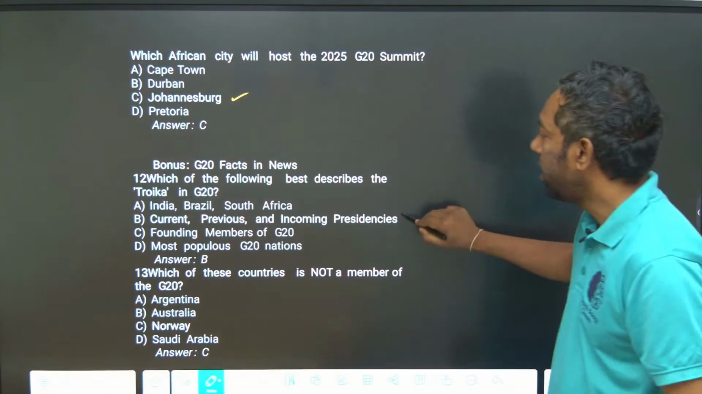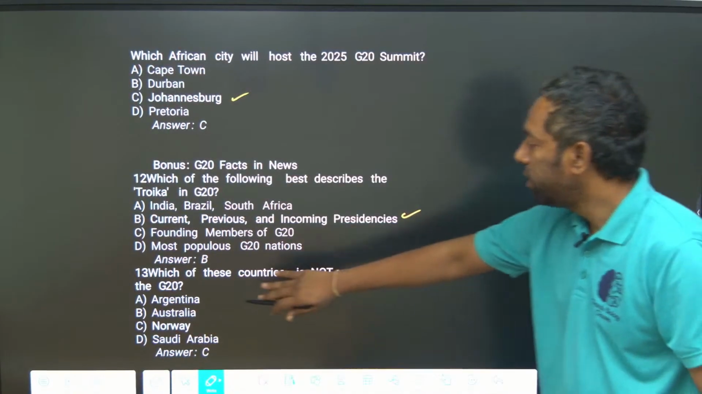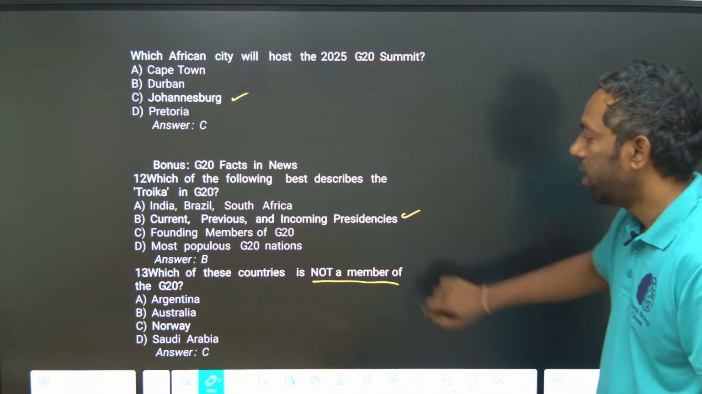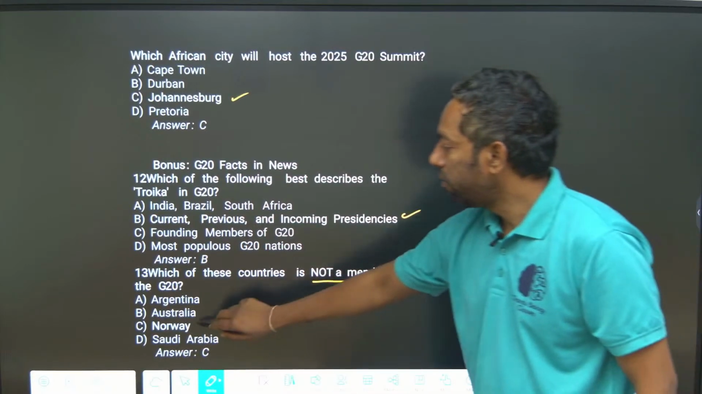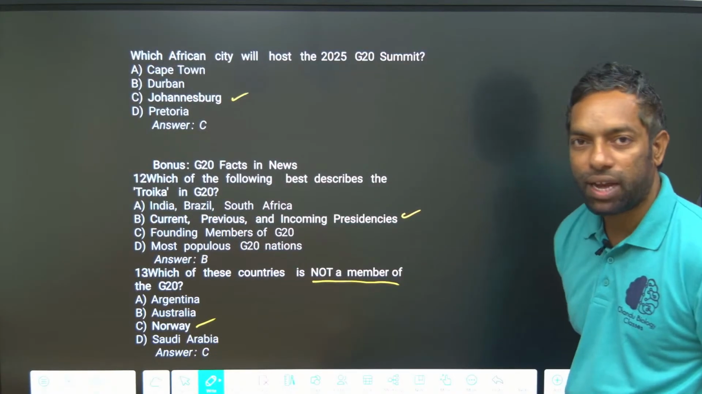Which of the following best describes the Troika in G20? The current, previous and incoming presidents. Which of these countries is not a member of G20? Norway is not a member. Argentina, Australia and Saudi Arabia are members.